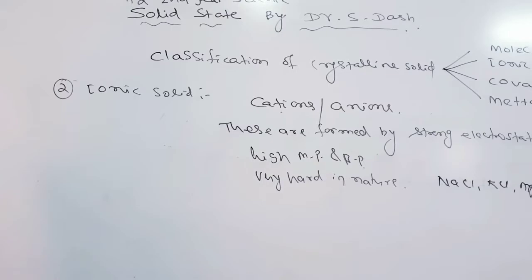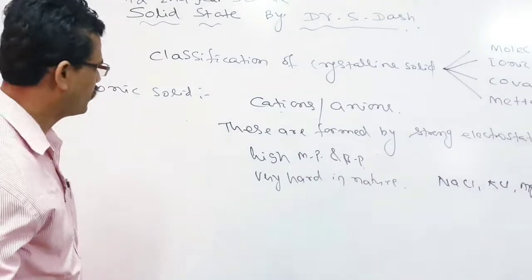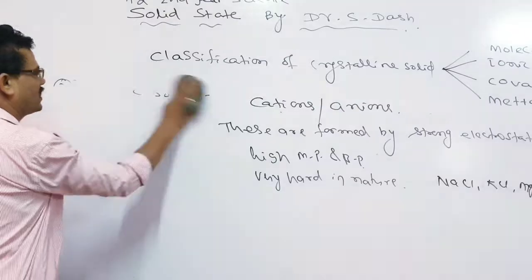Next, the third category of solid that we have to come to is covalent solids.